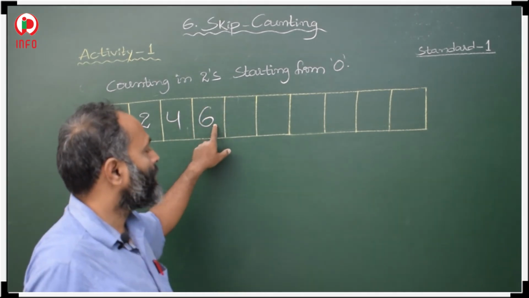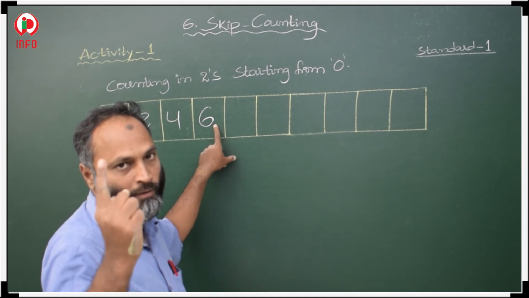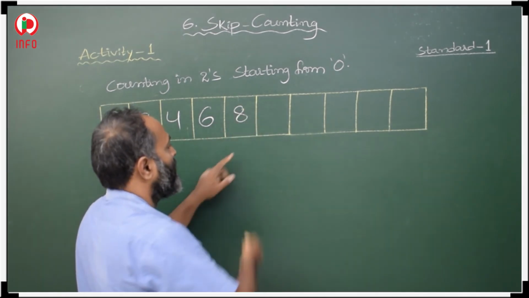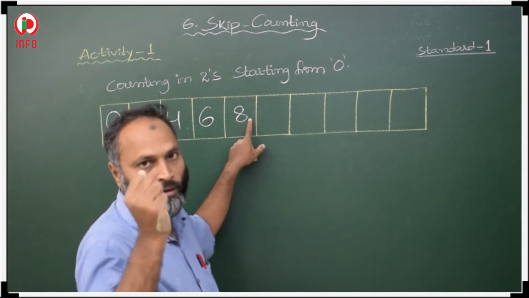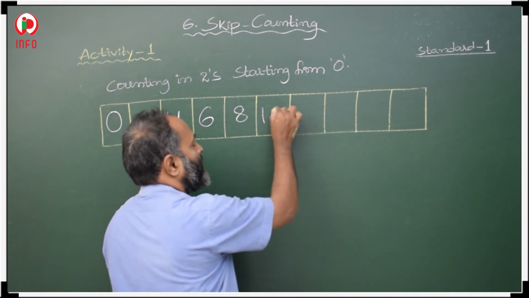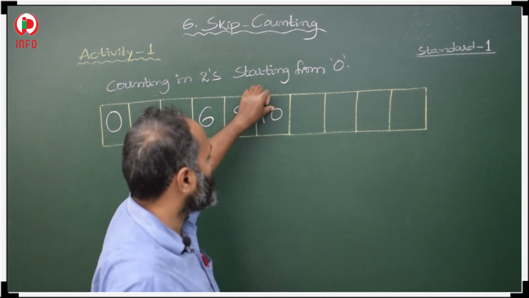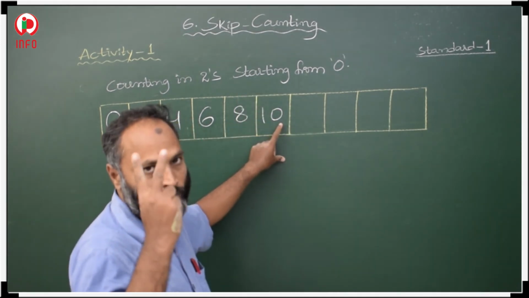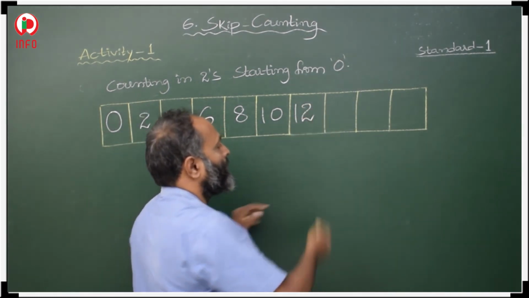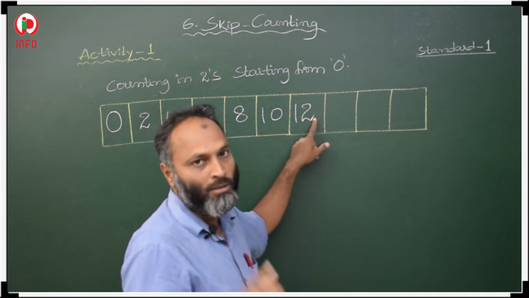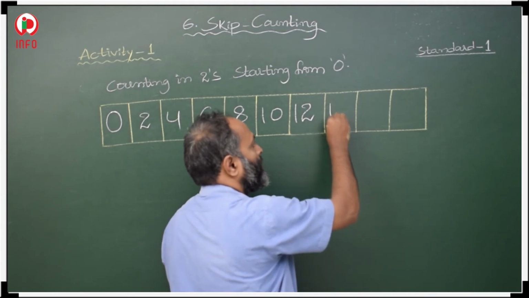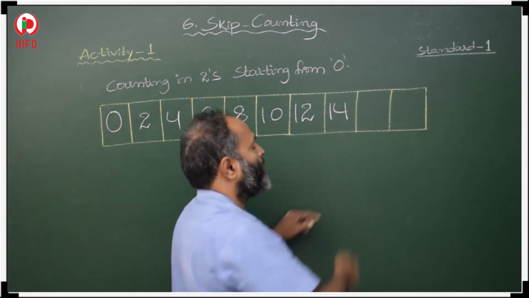After 6 count 2's again. 7, 8. 8 you have to write here. After 8 count 2's again. 9, 10. 10 here. After 10 again count 2's. 11, 12. After 12 count 2's. 13, 14.